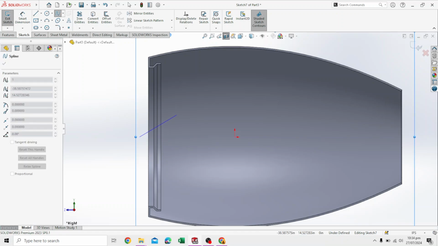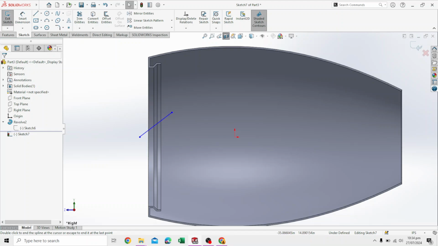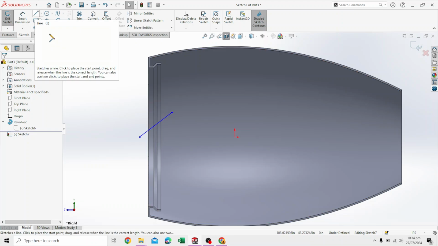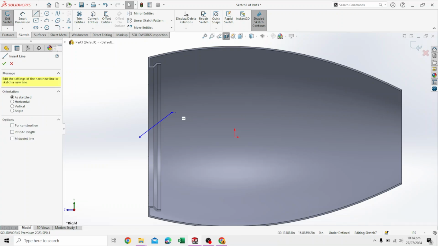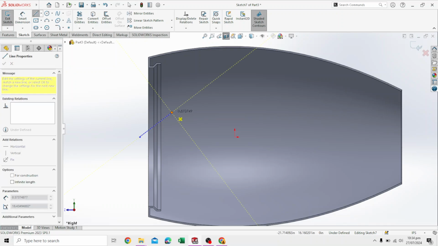You can see it starts to pick up on the fact that you're trying to click in this area. You will draw a horizontal like that, and then we will draw a direction. This will be a normal line. We need to use a spline for this. Drop it down vertically and then connect it back to the original point. This is a closed surface. It's showing as a closed surface.